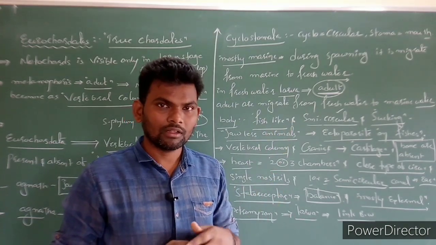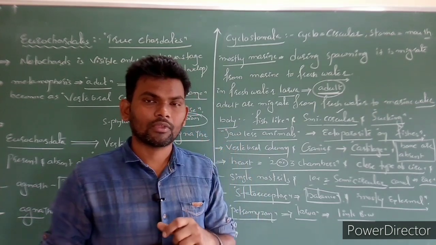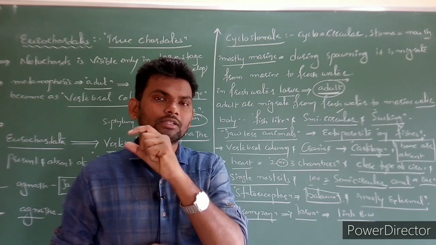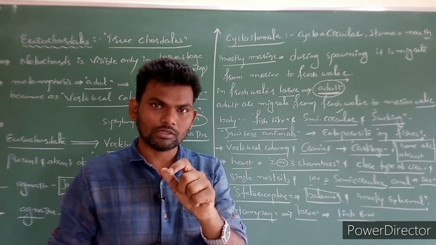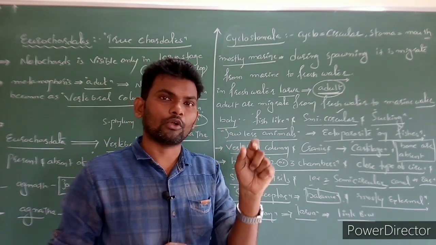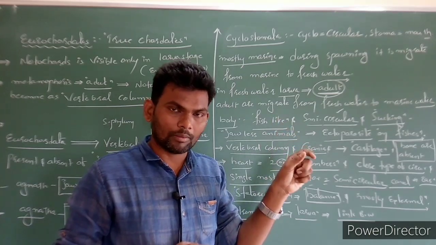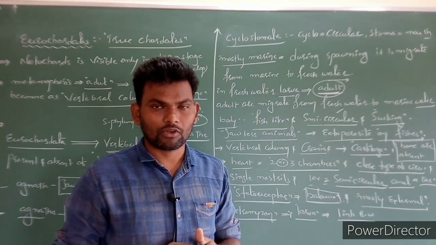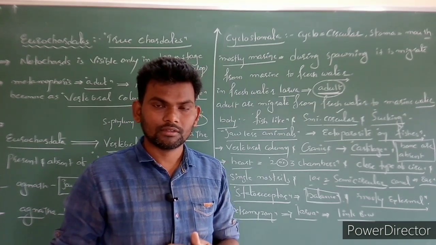The NCERT lines say all vertebrates are chordates, but all chordates are not vertebrates, because some chordate members do not have a vertebral column. Example: Urochordata as well as Cephalochordata. Clear? Thank you all of you.